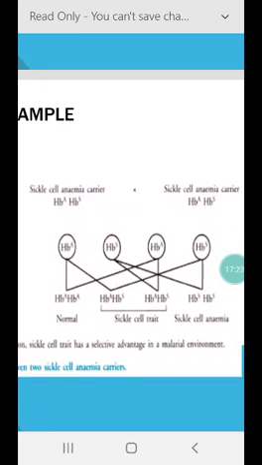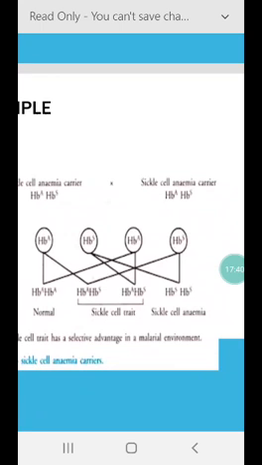So HbA HbA is normal, HbS HbA is heterozygous, which is sickle cell trait, and HbS HbS is sickle cell anemia.